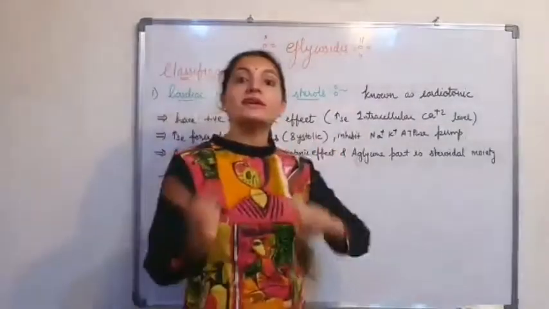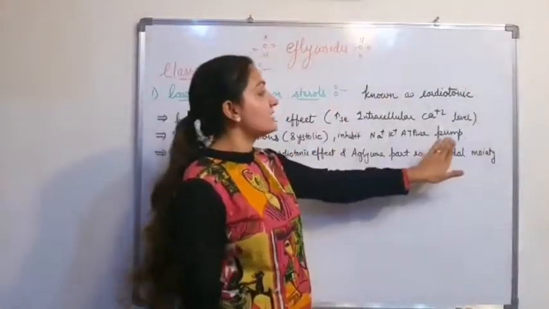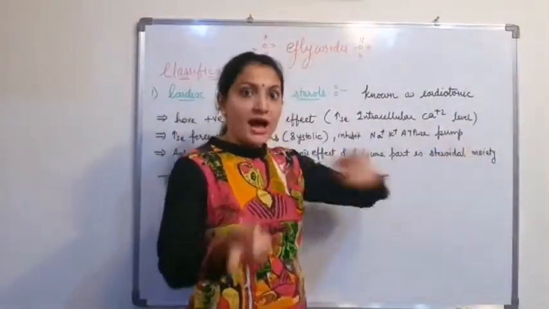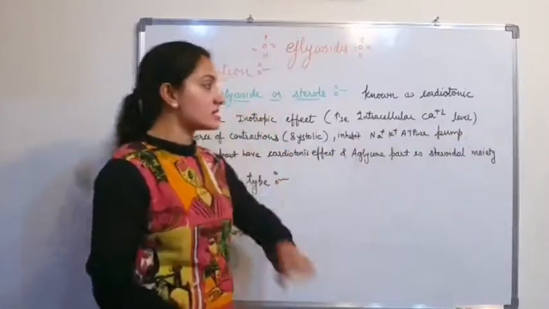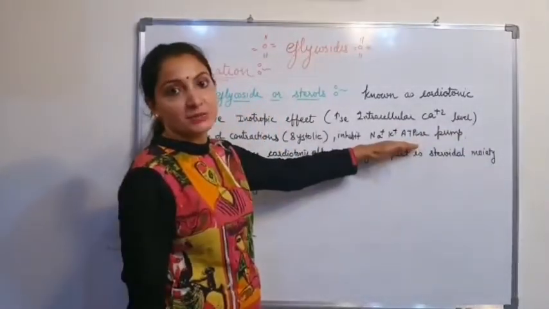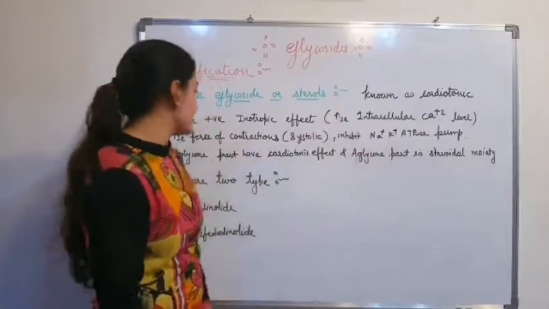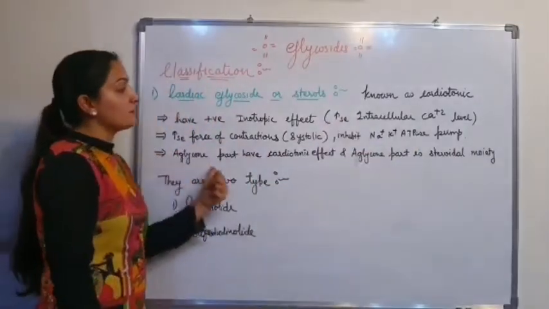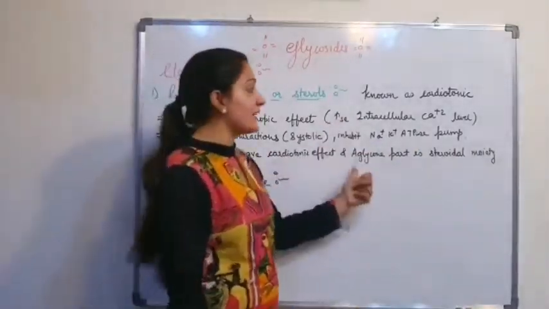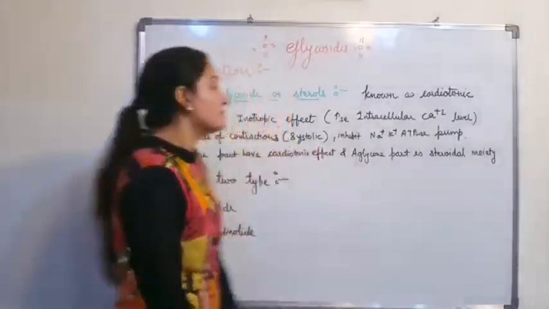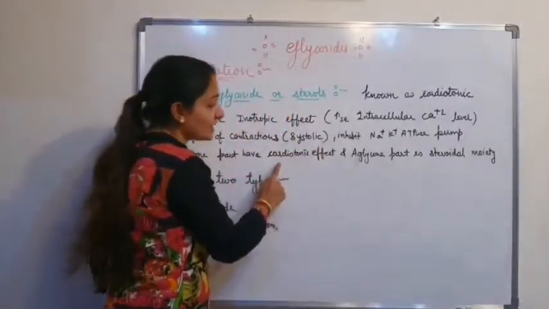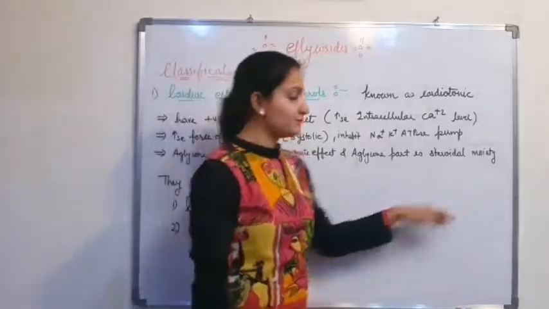It also inhibits the Na plus K plus ATPase pump, so ion exchange is inhibited, and the calcium level increases. So the aglycone part has the cardiotonic effect and the steroidal moiety, and because of that it is known as a cardiac glycoside and sterol.